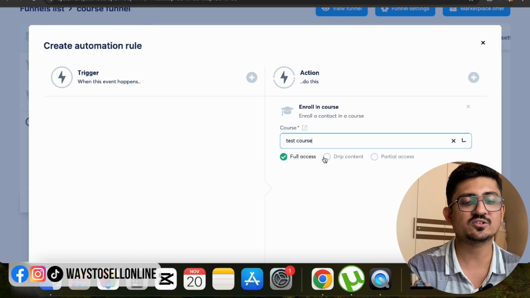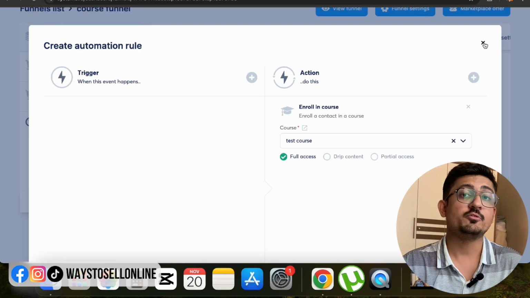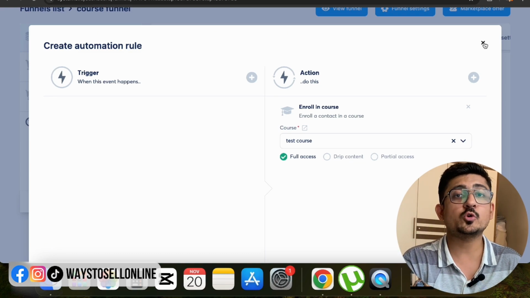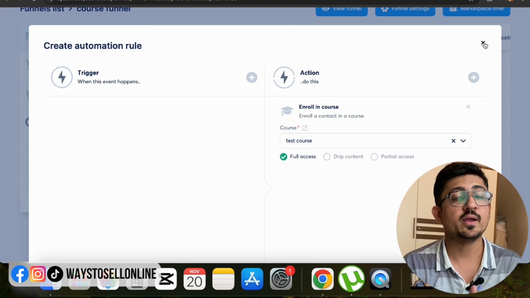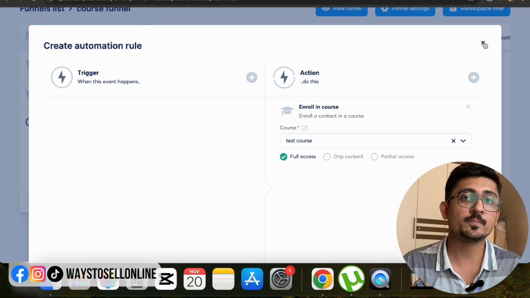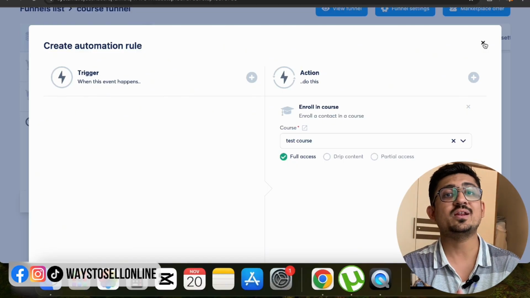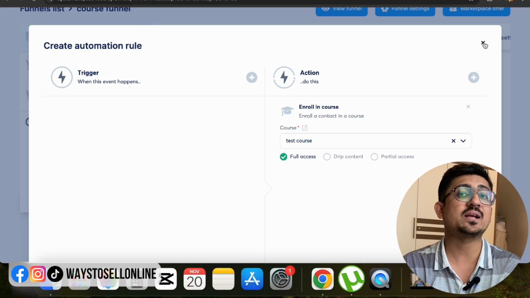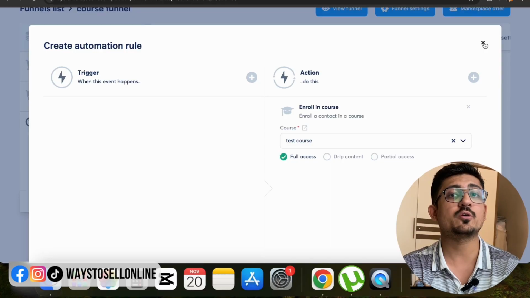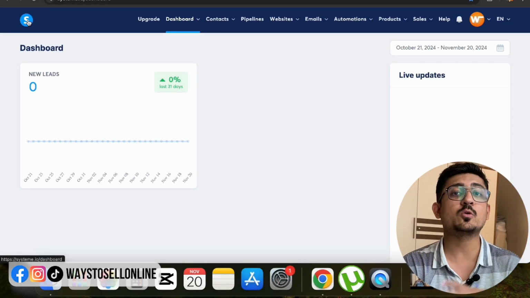If I click on this drop down menu, here I can see the course which is test course. If I select that test course and click on full access, we can just save this rule, and by doing so, that course will be connected to our funnel. Whenever we give the link of that funnel to people, when they land on that funnel, they can go through it and purchase the course from that order form, and when they make a payment, they will get instant full access to the course which we have just added to our funnel.